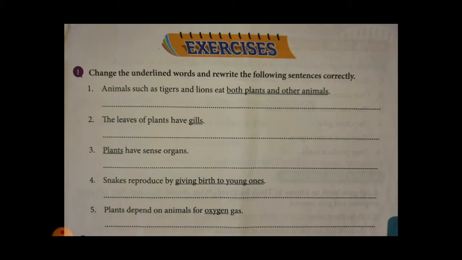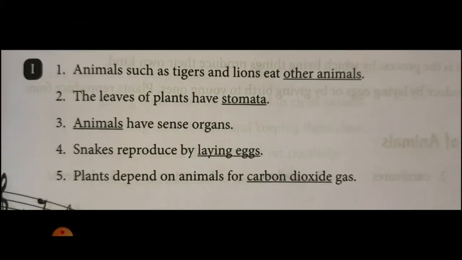So look, the leaves of the plants have gills. The gills are not correct. It is a mistake. But the answer, look, stomata. The leaves of the plants have stomata. That is the correct answer. That you can add there on that line by looking at this screen. The leaves of the plants have stomata. Complete sentence you have to write, okay?